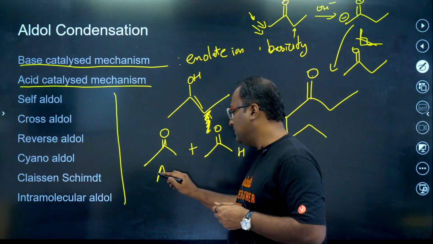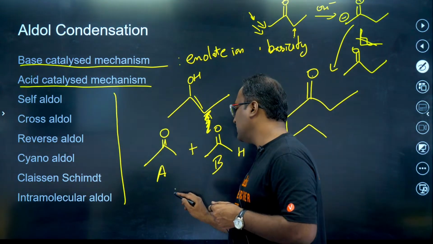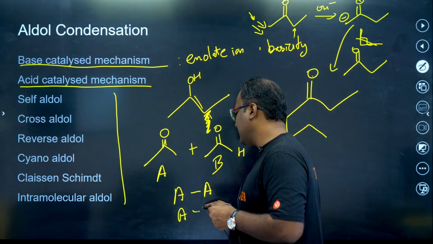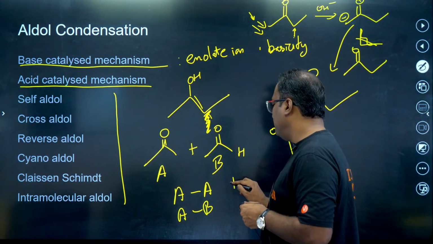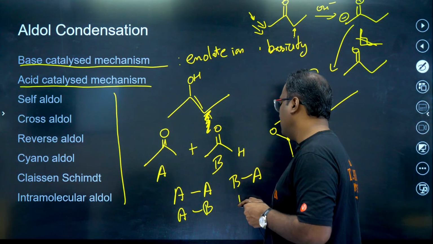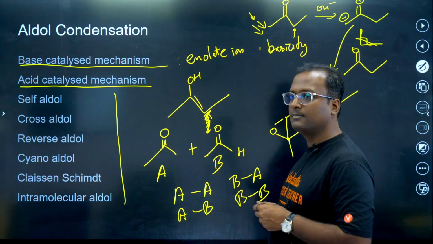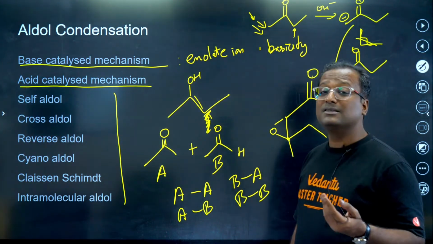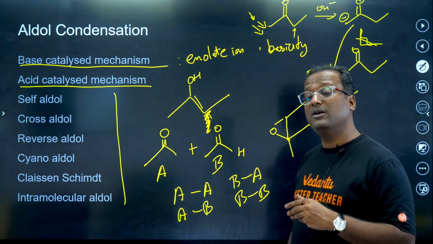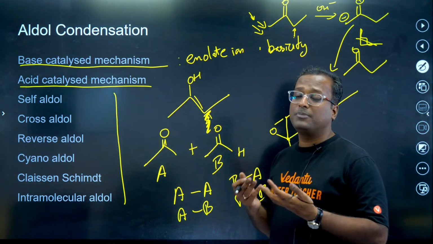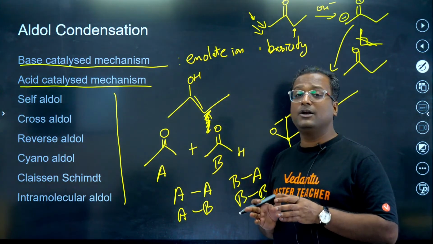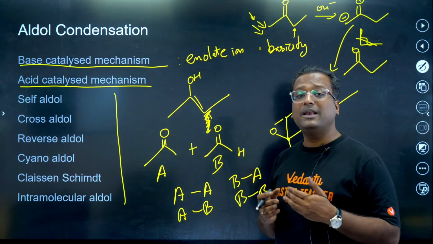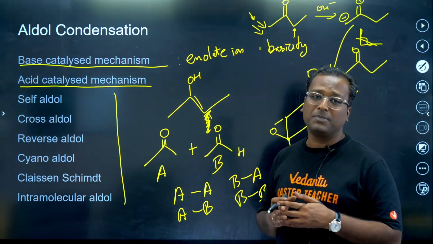So if I say this is compound A, this is compound B, compound A can attack on A, compound A can attack on B, B can attack on A, or B can attack itself. So 4 different products get formed without considering stereoisomerism. If you consider stereoisomerism, maybe more products get formed. So questions on cross aldol are generally asked in multiple correct type, where they want you to tell what the different products obtained in the reaction are.